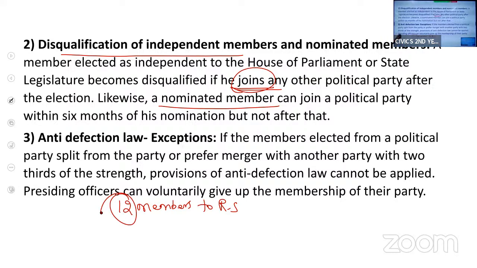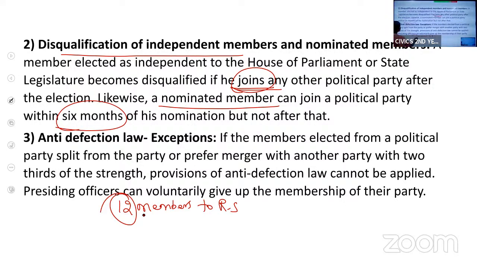If a nominated member, nominated by the President, wants to join a political party, he has got only 6 months. Within 6 months, he should join a political party. He cannot join any political party after 6 months of nomination. If he joins any party after 6 months, then he will be disqualified.